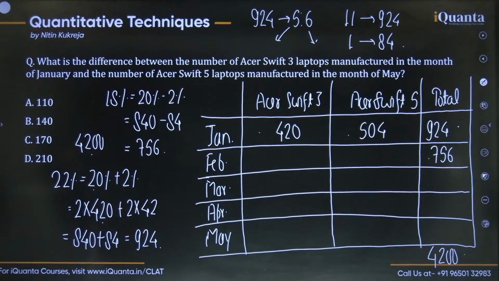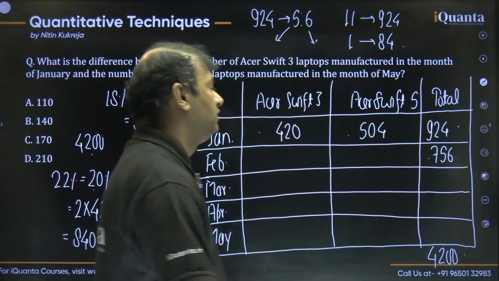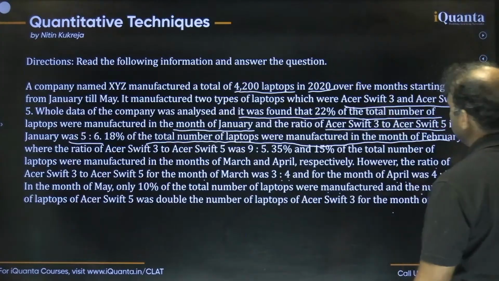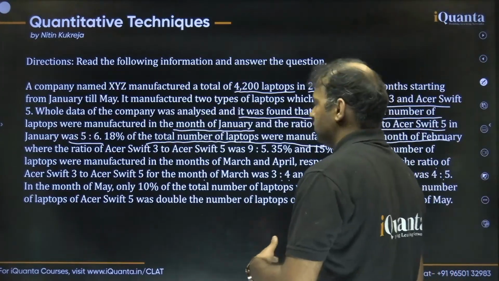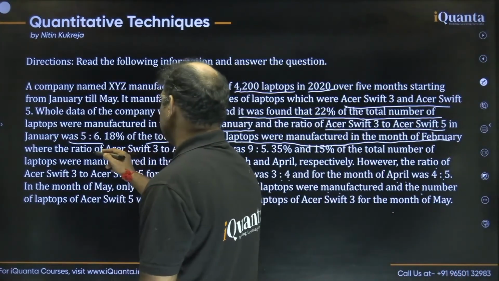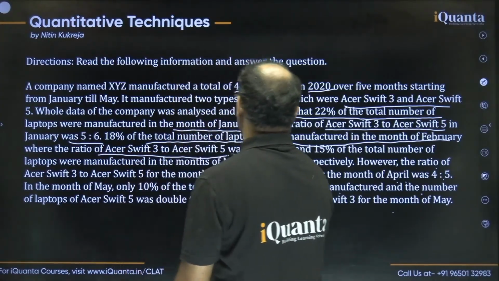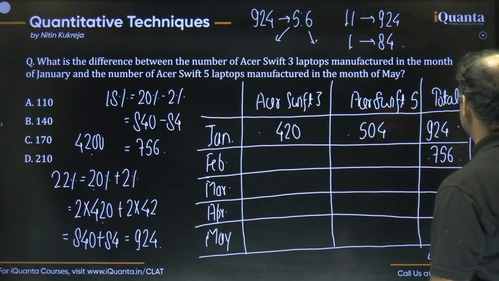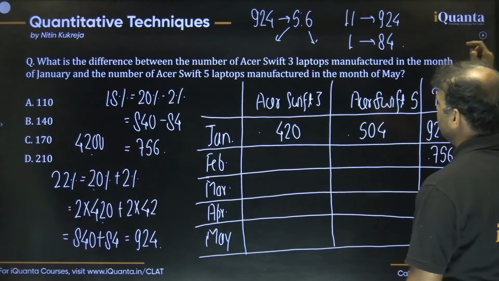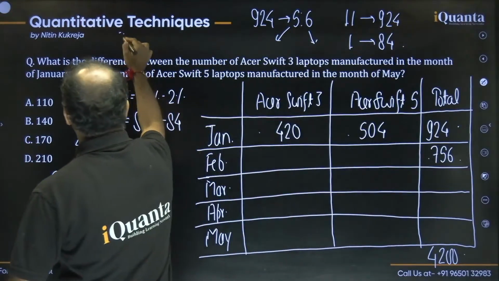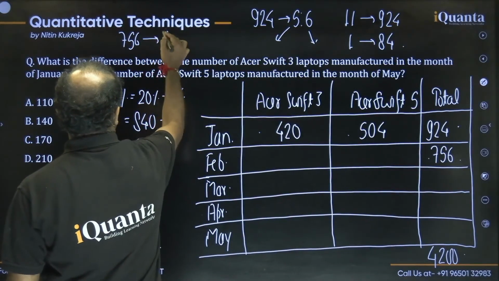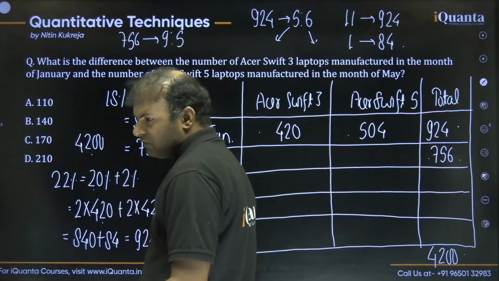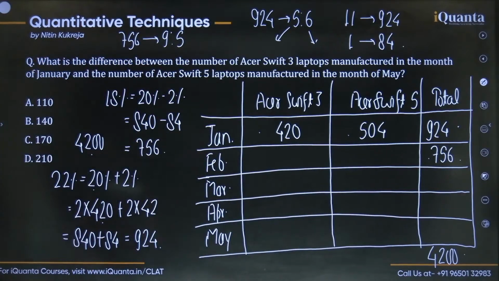Everyone, can you please reply? Is it clear? Love Chaudhary and Vivan, I hope things are clear to you so far, which I have discussed. Okay, now in the month of Feb, the ratio of both these types of laptops manufactured is 9:5. So just divide this number 756 in the ratio of 9:5, all right guys? So dividing in terms of ratios can be done in a lot of ways, right?